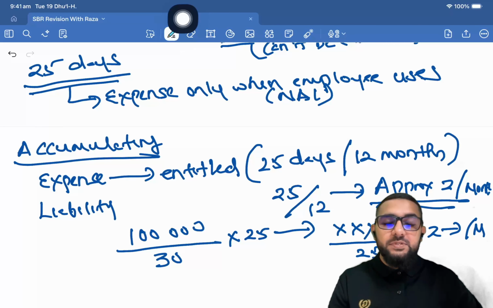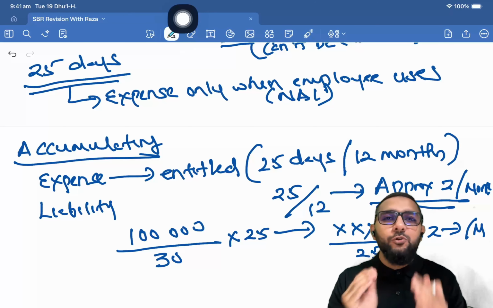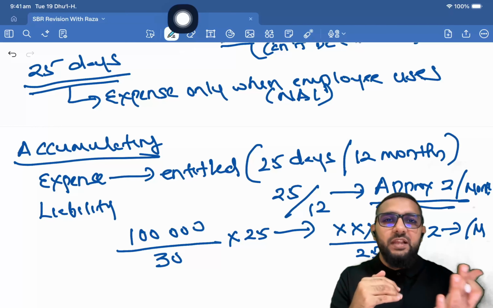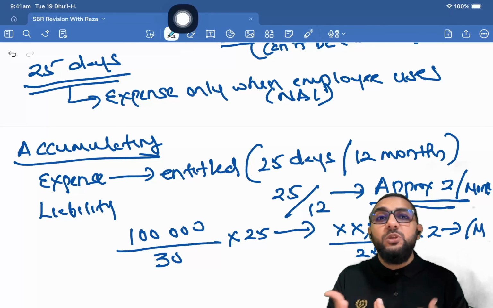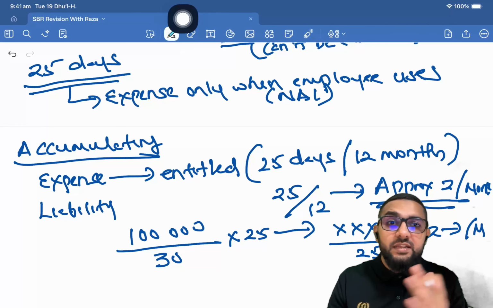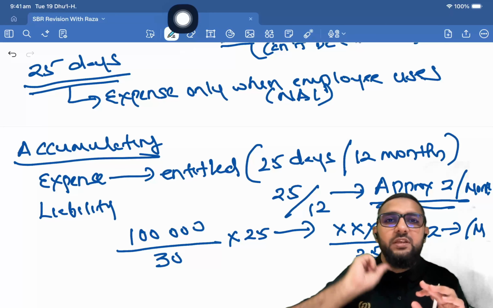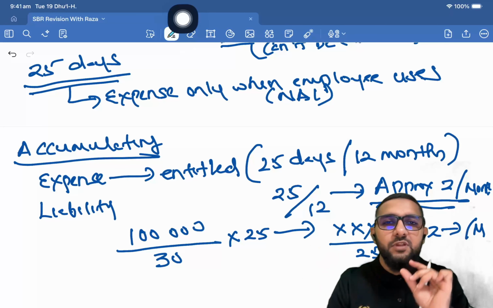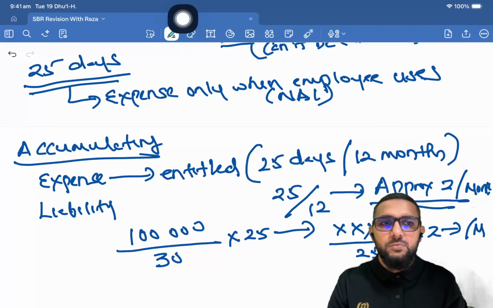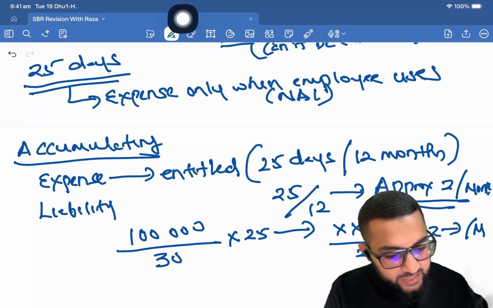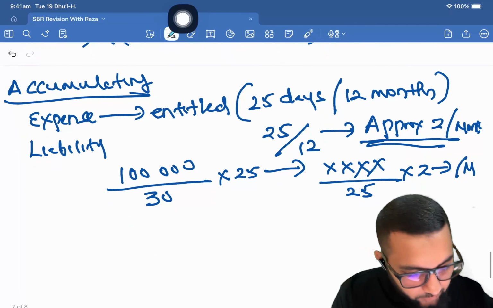So that's paid absences. Short term, technically, you are going to recognize an expense and a corresponding liability. The liability will be settled within 12 months, and when it is settled, you are going to de-recognize the liability and reduce your cash. Now that is short-term employee benefits.